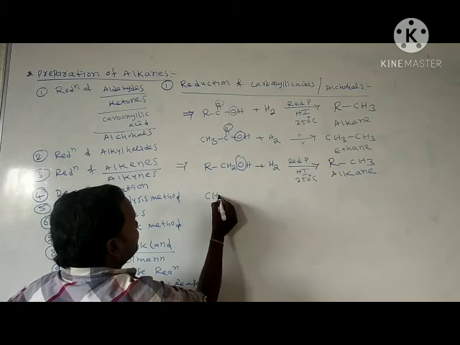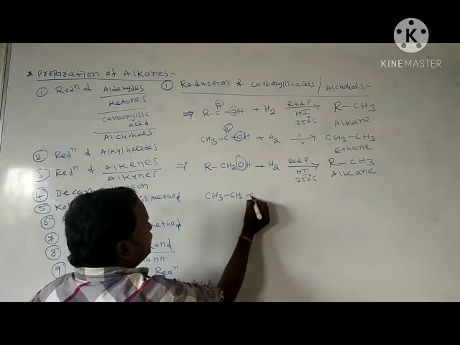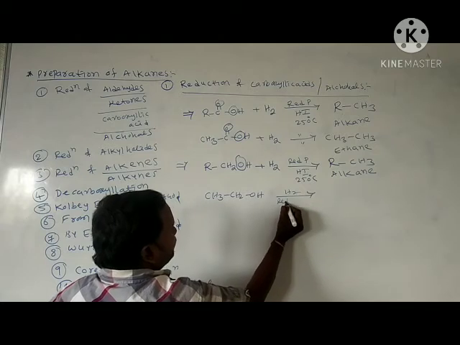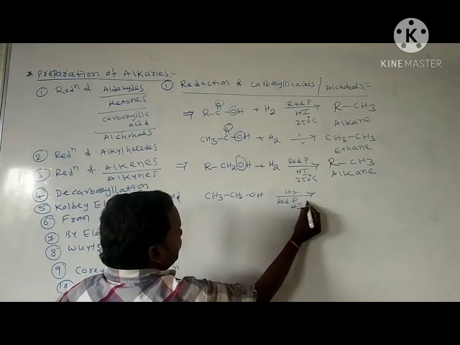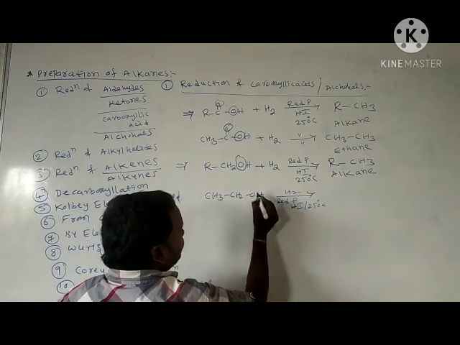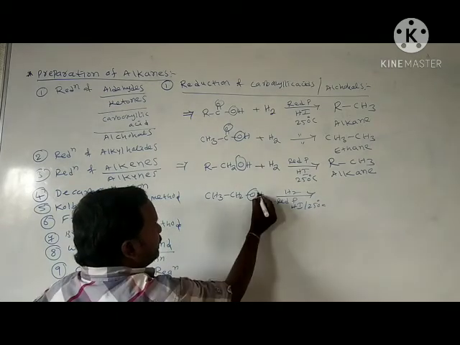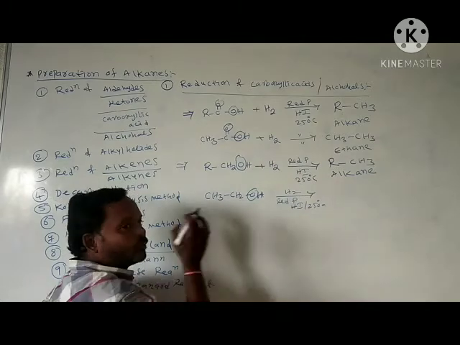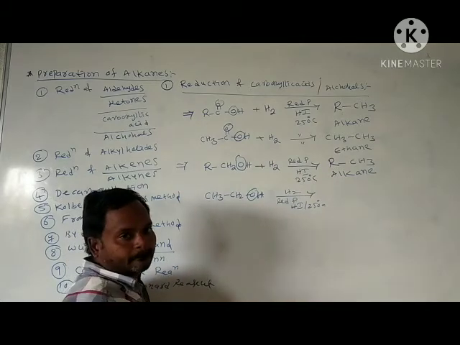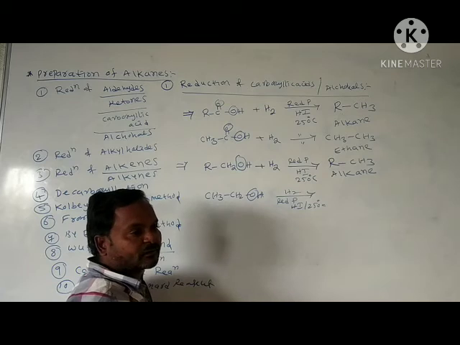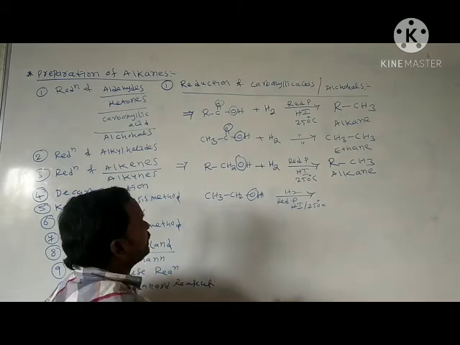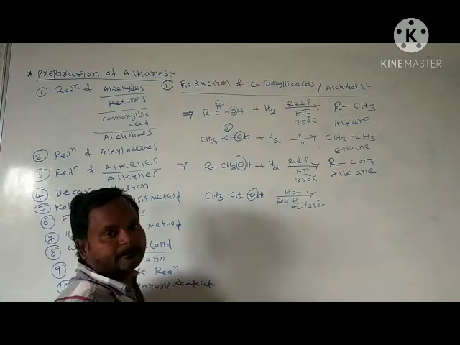Here I am taking one simple alcohol, CH3CH2OH. Just add hydrogen in the presence of red phosphorus, HI, 250 degrees centigrade temperature. Here we added hydrogen and removed oxygen. Removal of oxygen is also called reduction.